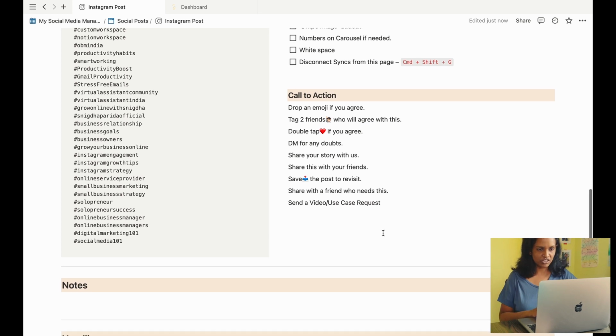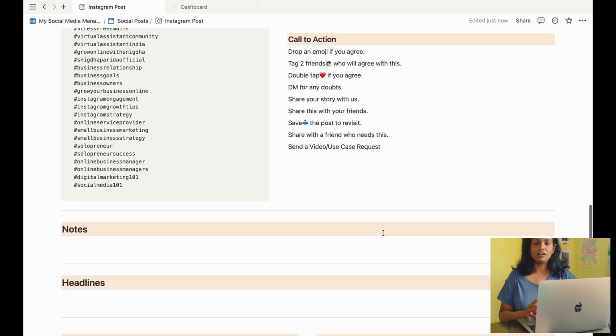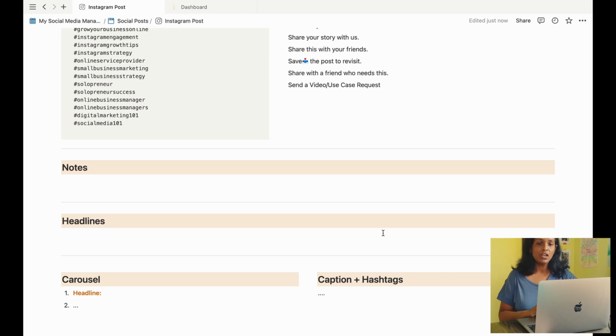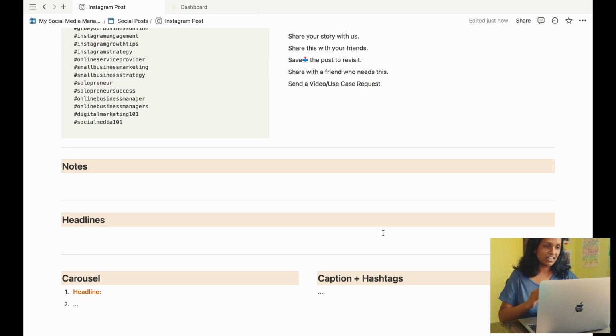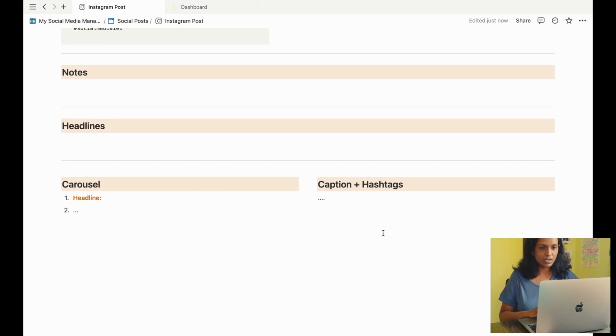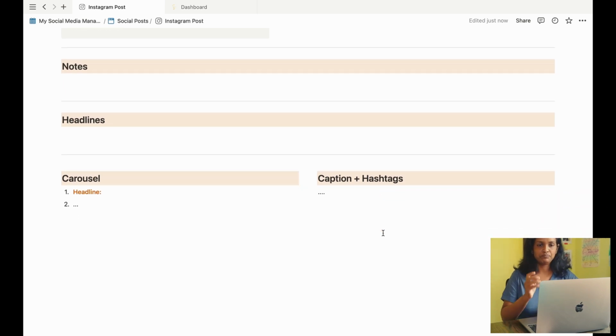On the body, I have notes to add what I want to talk about, collect bullet points, etc. On this area, I can brainstorm headline ideas. Finally, under this, I write down step by step what needs to go inside each slide, and that should remain under 10 points because you have 10 slides, right? On the right hand side, I write my caption plus hashtags.